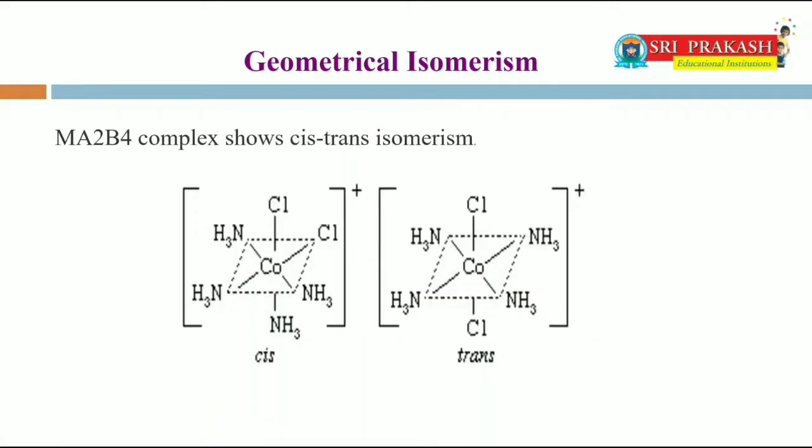MA2B4 complex. MA2B4 complex shows cis and trans isomerism. In this complex, two different types of ligands are present. Those are chlorine atoms and ammonia molecules. If both the chlorine atoms are adjacent to each other, that is known as cis isomer. If both the chlorine atoms are present opposite to each other, that is trans isomer. Cis isomer can exhibit mirror image, whereas trans isomer cannot exhibit mirror image.